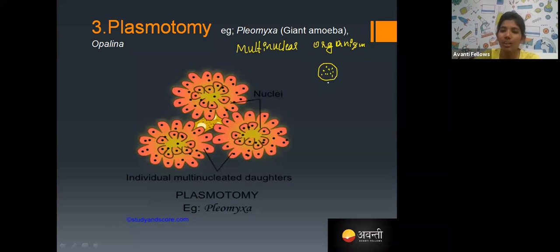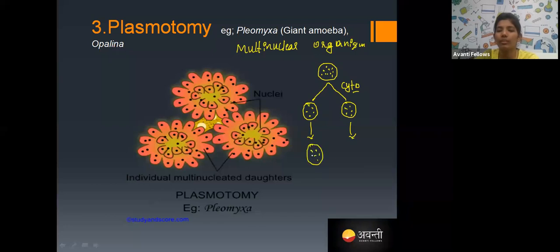But here, first cytokinesis takes place and gives daughter cells, each daughter cell having 5 nuclei. So first the cytoplasm divides. After that, each daughter cell undergoes karyokinesis individually and gives you 10 nuclei. So 10 nuclei is just an example, okay?